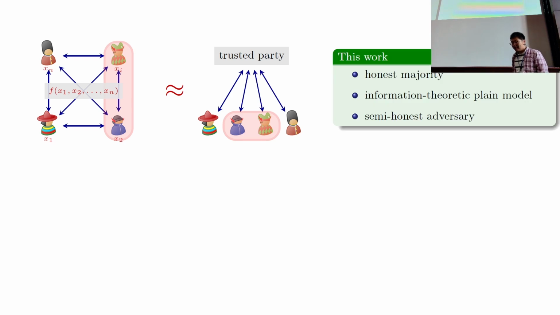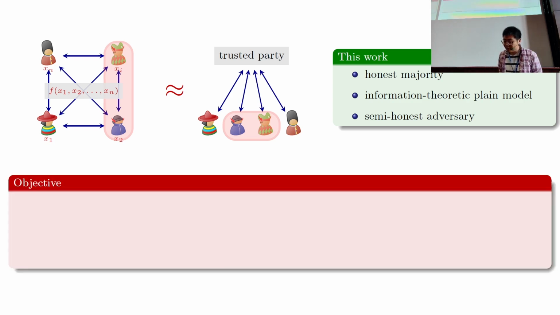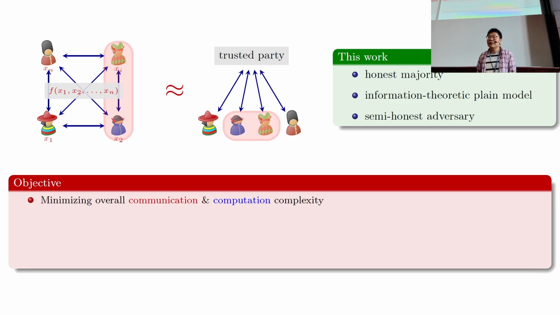In this work, we're only going to be focusing on the following setting. Here we have an honest majority. That is, the adversary can corrupt at most less than half the number of parties. We're in the information theoretic security setting, and we are only going to consider semi-honest adversaries. So a very basic and simple setting. And our objective here is to minimize the overall computation and communication complexity of the MPC protocol.